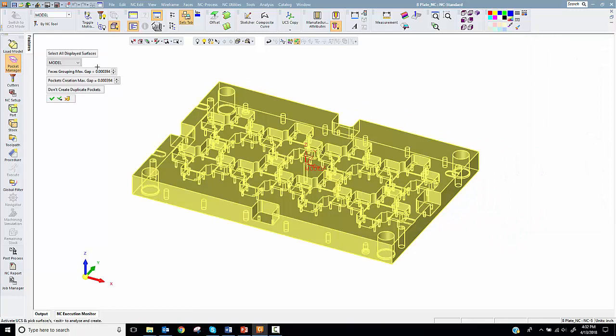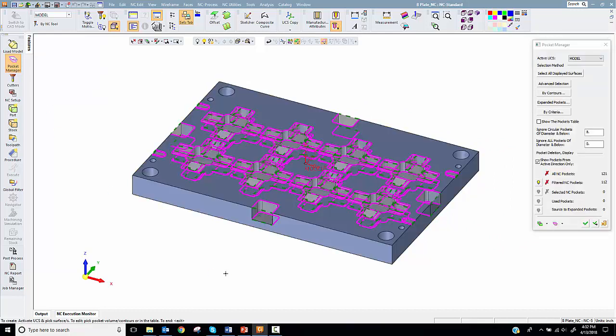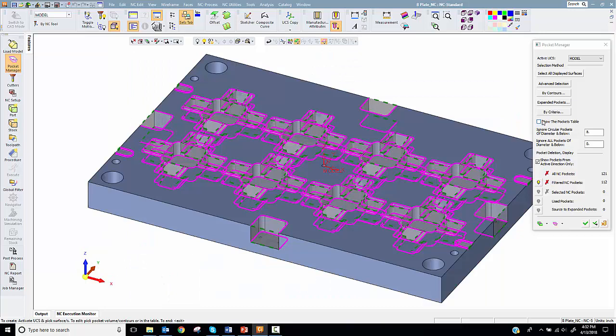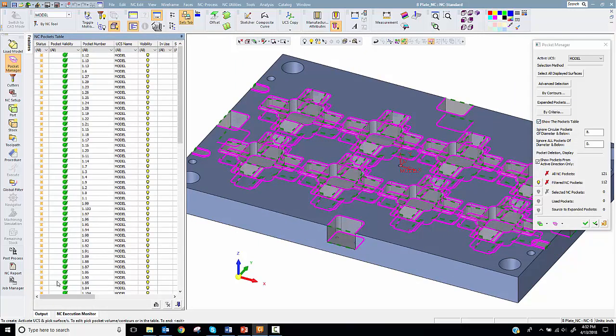Select all visible faces and click the green check. Notice the system recognized both open and closed pockets. Check the Show Pockets from table, which opens the pocket table. It presents the pockets and it may be used to sort them. For now, we're done here.